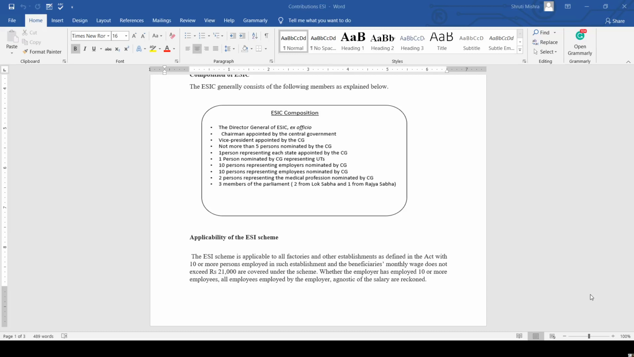Today we will discuss the ESI contributions. So let's talk about it. First, we need to understand the ESI. ESIC, that is the Employees' State Insurance Corporation, composition.